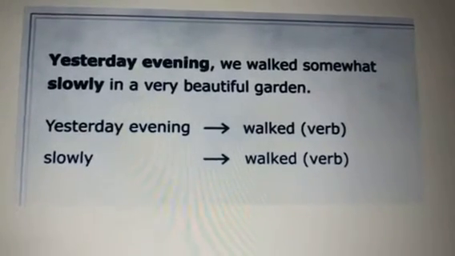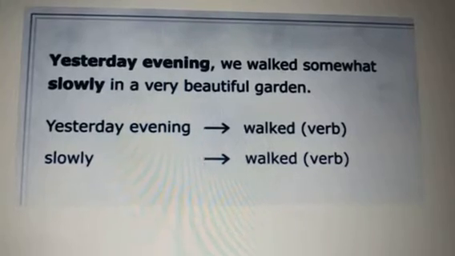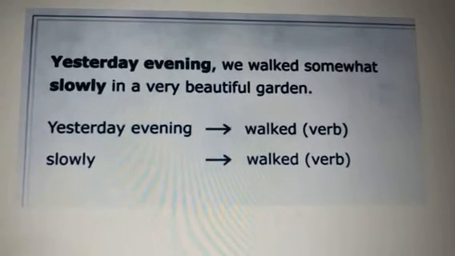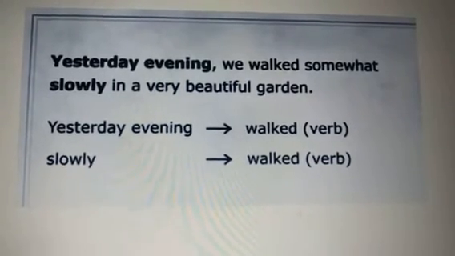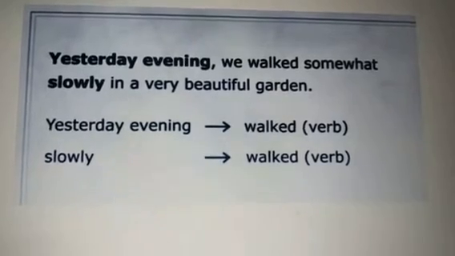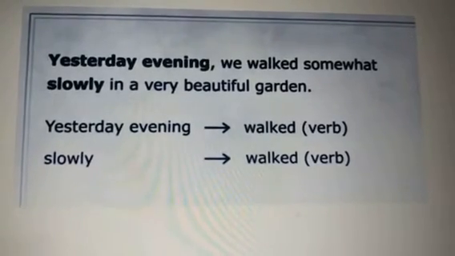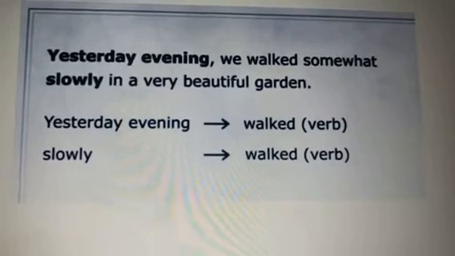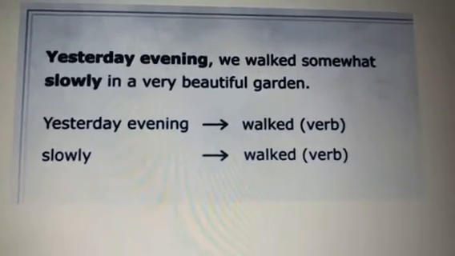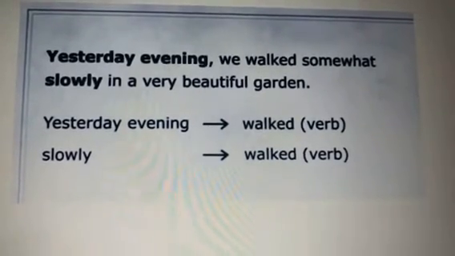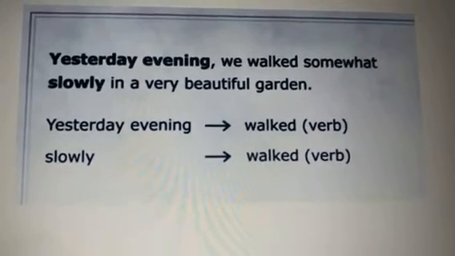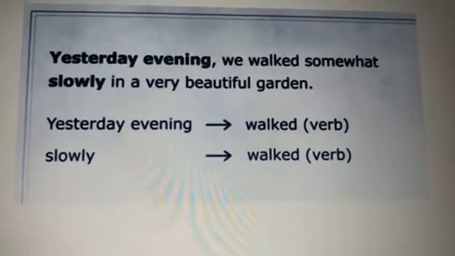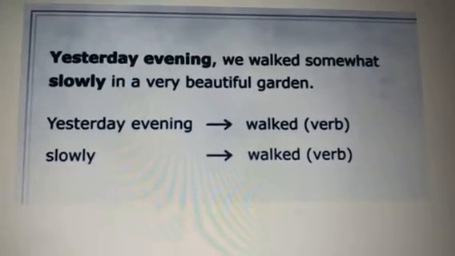That shows us when the action happened. Actually the action happened here is walked. That is the verb. There is another adverb here, slowly, that shows us how the action happened. How did we walk? We walked slowly. So both yesterday evening and slowly tell us about the verb walked.